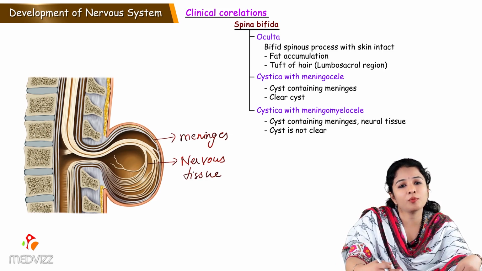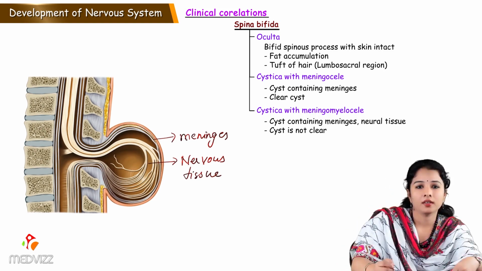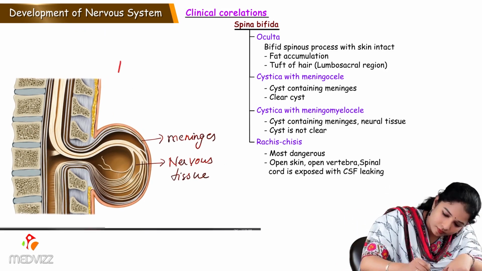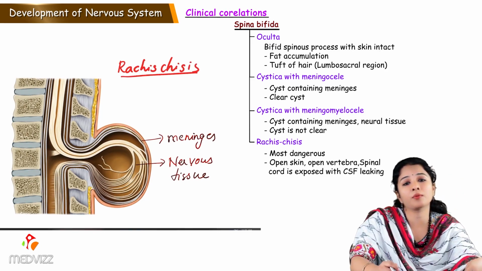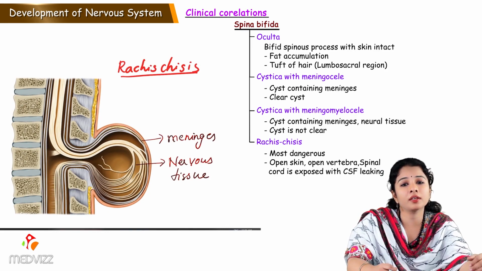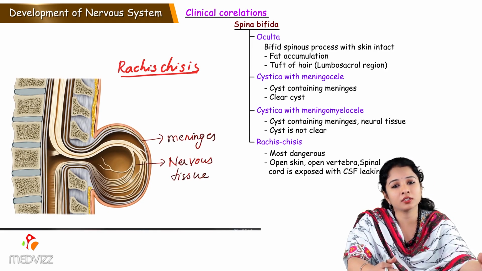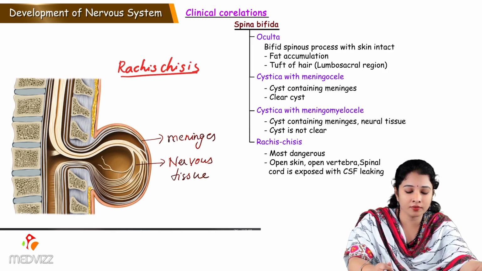And the most severe form of spina bifida is rachischisis. Rachischisis is the most dangerous form of spina bifida, where the skin is open, the vertebrae are open, and the spinal cord is exposed with leaking CSF.